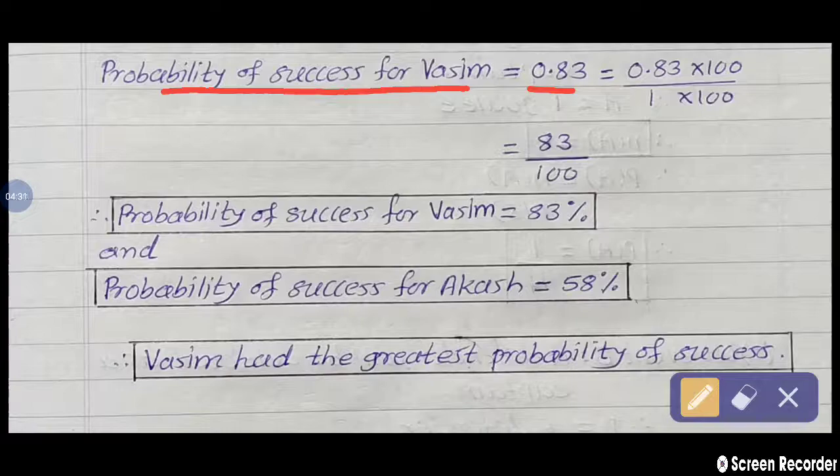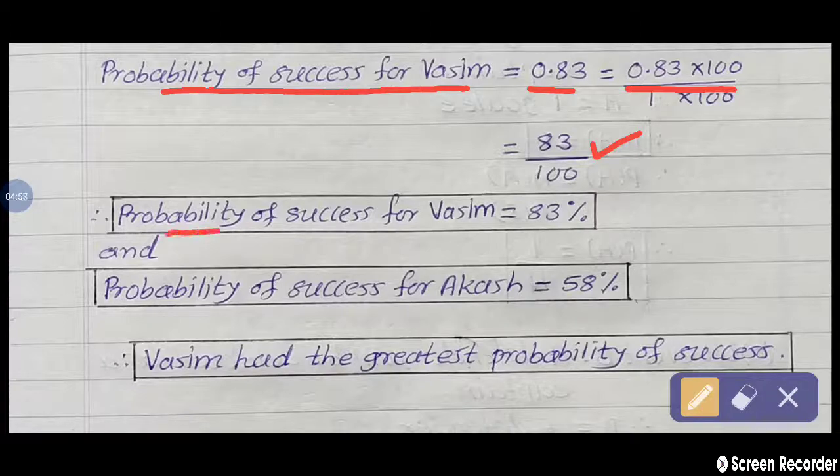There are 2 digits after the decimal point. So we multiply by 1 followed by 2 zeros, that is 100, to the numerator and denominator. So 0.83 multiplied by 100 upon 1 multiplied by 100. 0.83 multiplied by 100, we get 83.00, meaning 83 upon 100. So out of 100, we call this 83%.